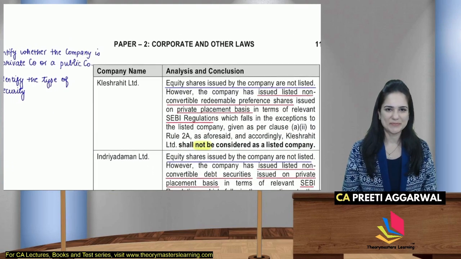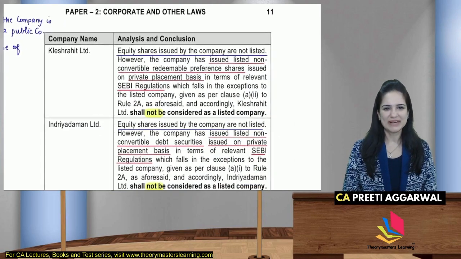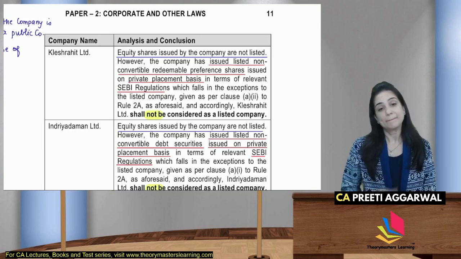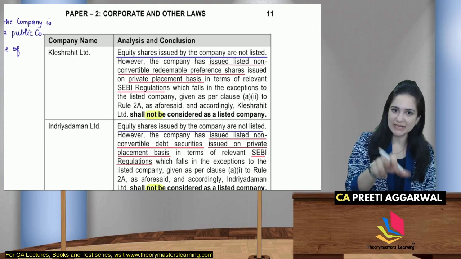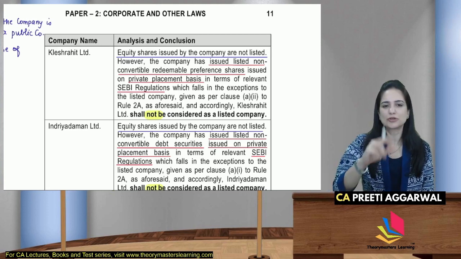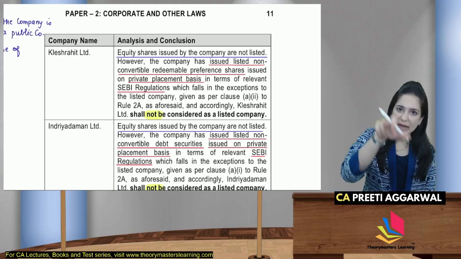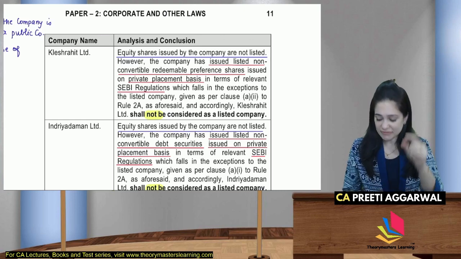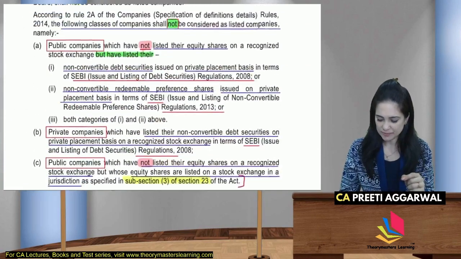K Limited has equity shares which are not listed, but they have issued listed non-convertible redeemable preference shares on private placement basis by following the SEBI regulations. See why these words are important for us. Why have I highlighted those words?